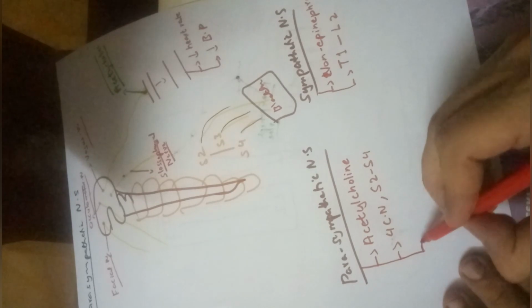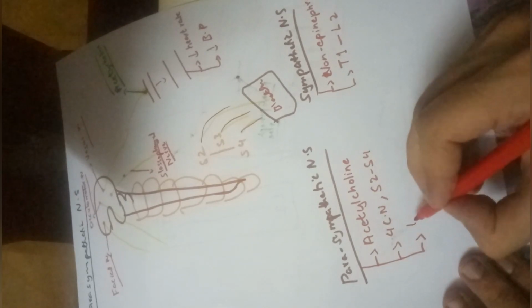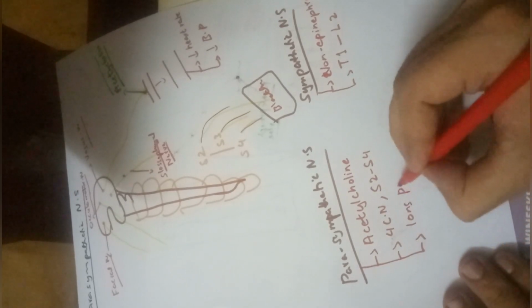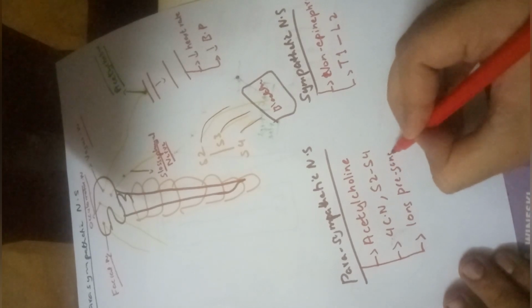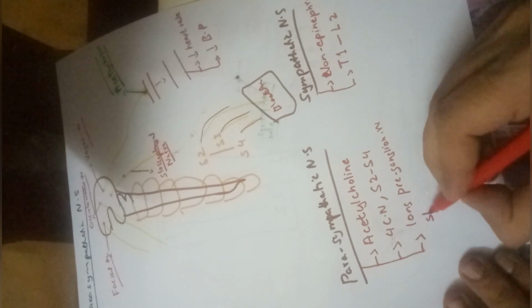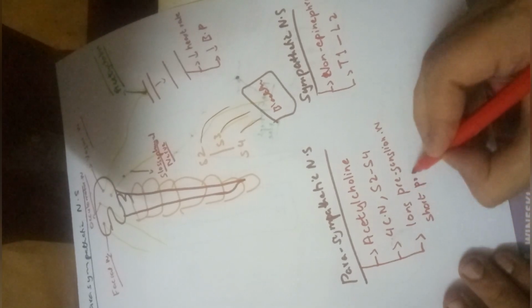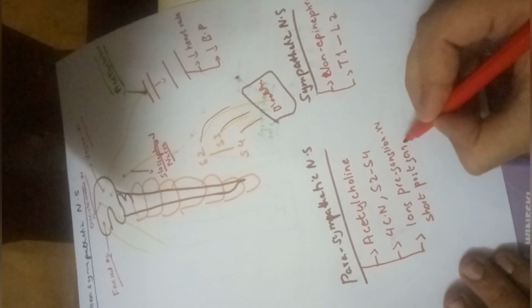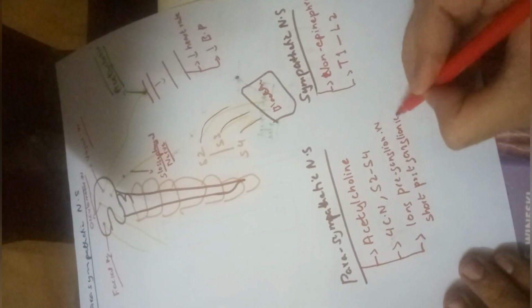Now another thing, parasympathetic nerves have a long preganglionic neuron and a short postganglionic neuron. Okay, this one.